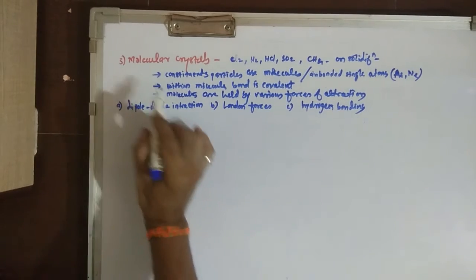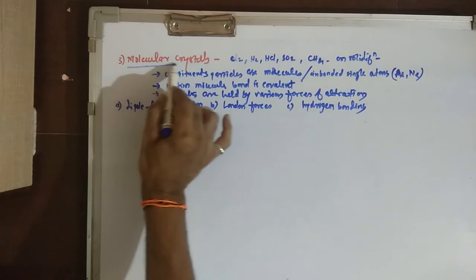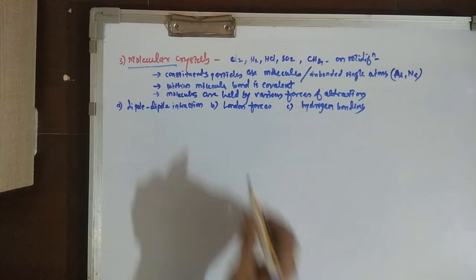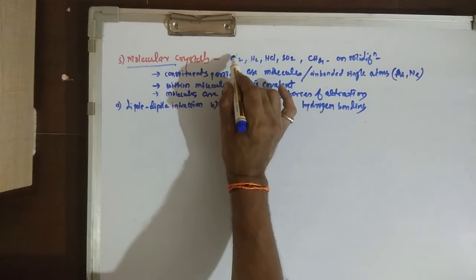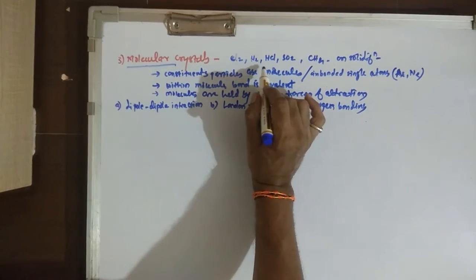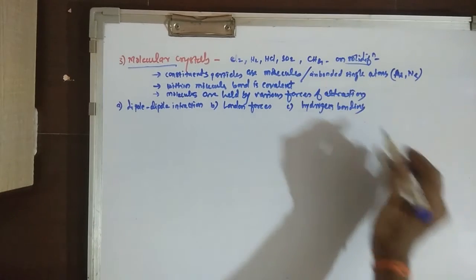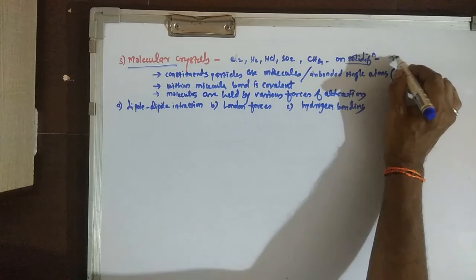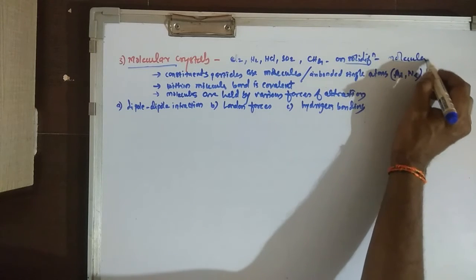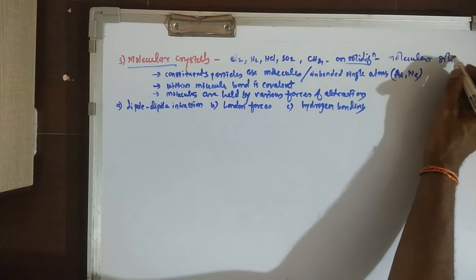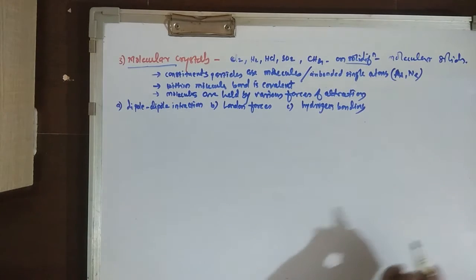Let us say the third type of crystalline solids is molecular crystals or molecular solids. Substances like chlorine, hydrogen, HCl, SO2, CH4, on solidification, form molecular solids or molecular crystals.